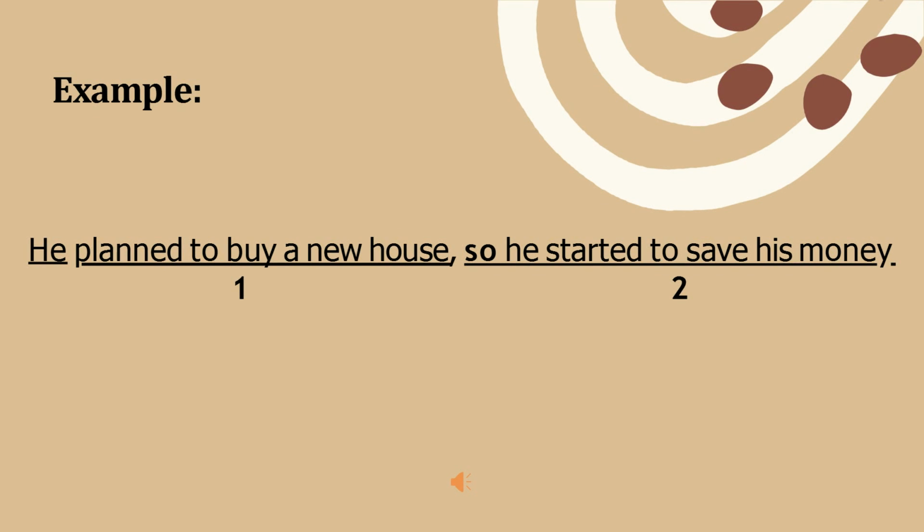And then for the example of parataxis, he planned to buy a new house, so he started to save his money. He planned to buy a new house is the first independent clause, so it is marked with the number 1. Then he started to save his money. This is the second independent clause, so it is marked with the number 2. Then the two clauses above are combined with a coordinating conjunction, namely so.